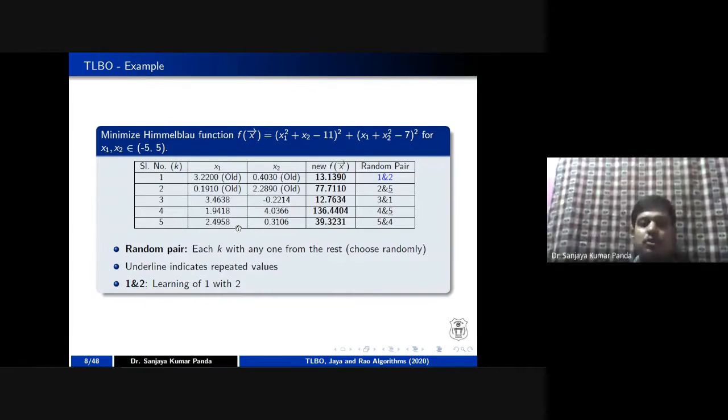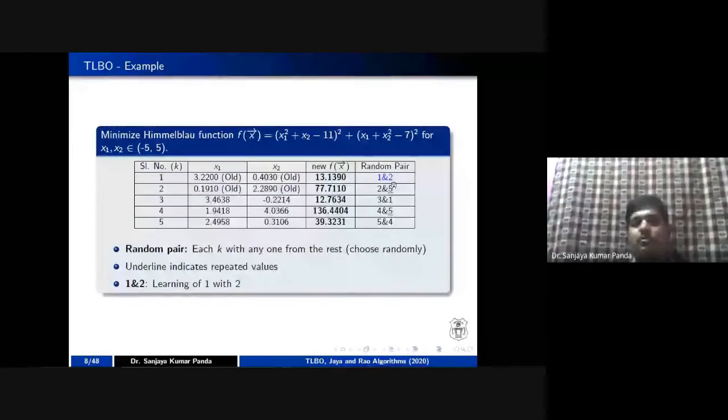In order to select a pair to discuss the things covered in the class, in the second phase, each and every population will find a particular pair. For example, in the random pair column, the first one is 1, 2, 3, 4, 5, the population numbers in chronological order. Then 1 generates a random number between 2 to 5. Let the random number be 2.